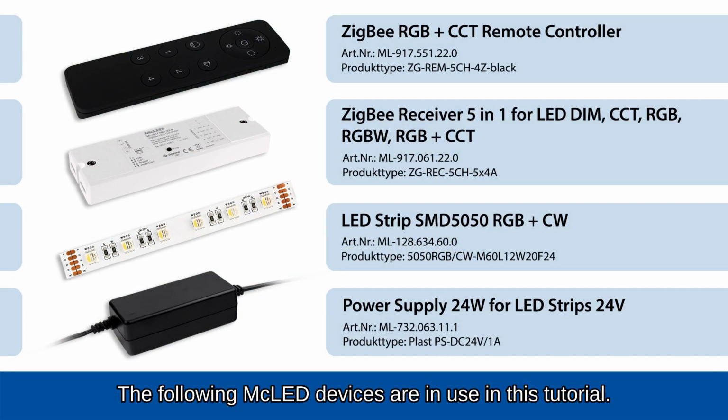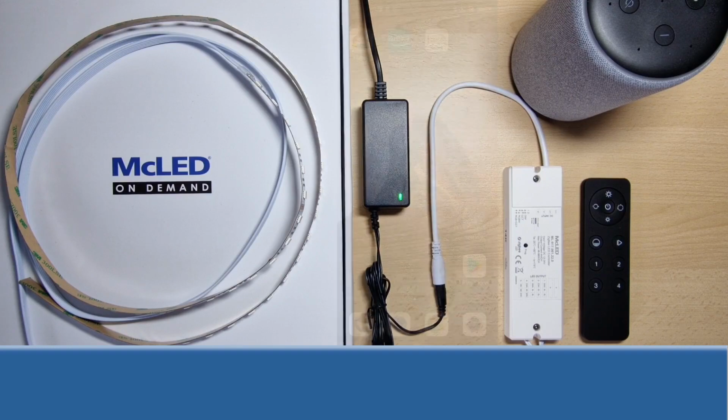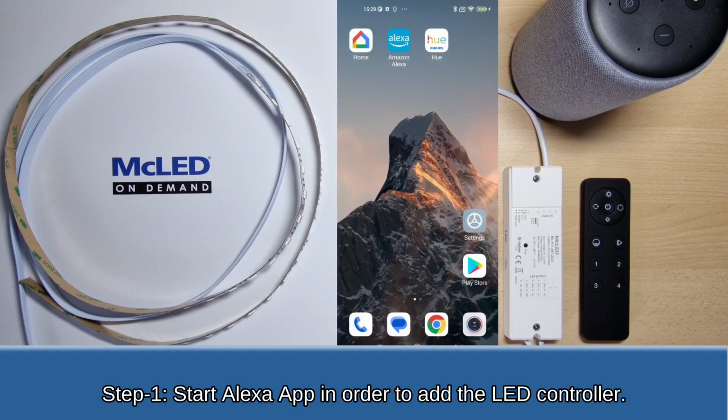The following MC LED devices are in use in this tutorial. Step 1. Start Alexa app in order to add the LED controller.